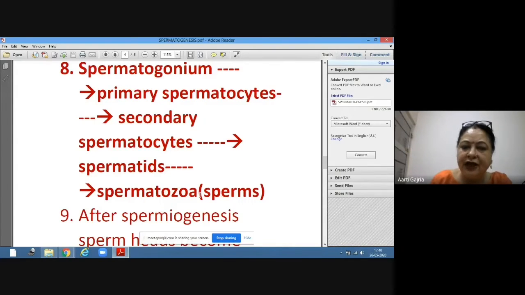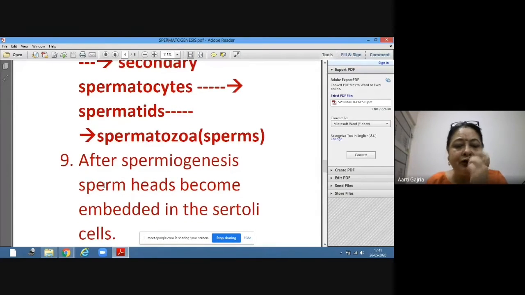Clear? And this transformation process is called spermiogenesis. And this is called spermatogenesis. Spermatogenesis followed by spermiogenesis. And after spermiogenesis, once it has transformed into spermatozoa, its structure is head, neck, and tail. We are going to study the structure of sperm.